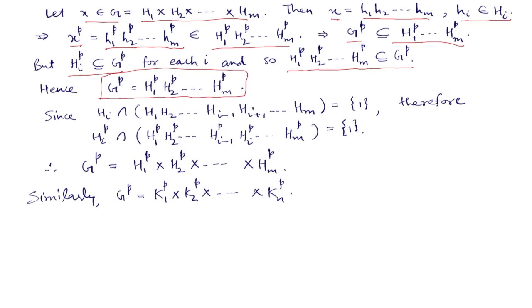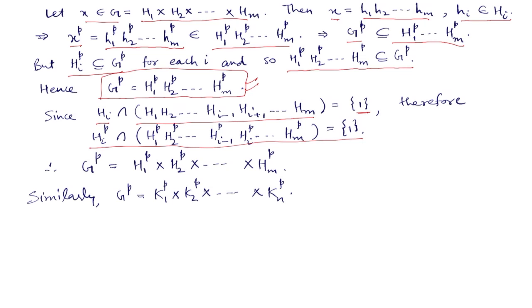Now we show that Gp is in fact the direct product of these subgroups. Since Hi intersection with the product of the other factors is 1 because G is the direct product of these Hi's, therefore this intersection is also 1 because each Hi^p is a subset of Hi.